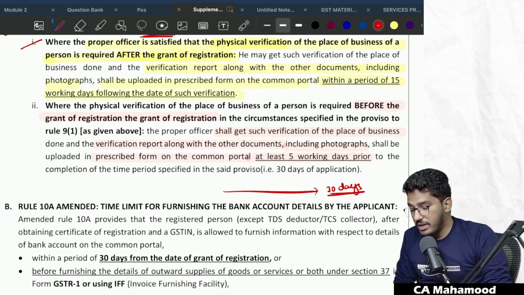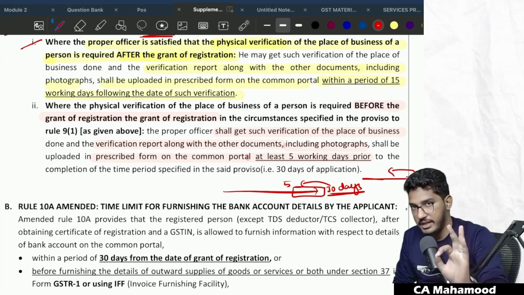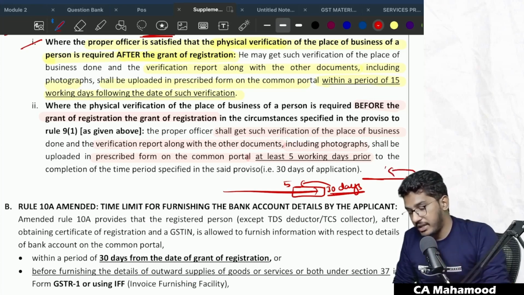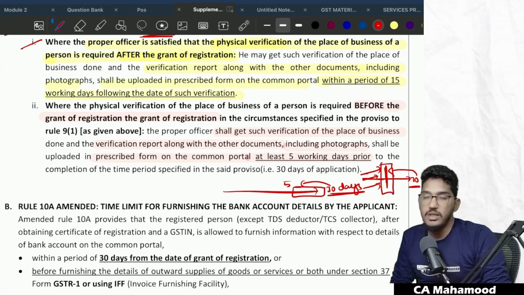And that report regarding physical verification should be submitted at least 5 working days prior to the completion of the time period. So the proper officer will have the time limit to take proper action within 30 days of the application. And in case the physical verification has been done, at least 5 working days prior to that completion of the time limit of 30 days, the proper officer should upload the photographs and other relevant documents on the common portal regarding the physical verification. Understood?